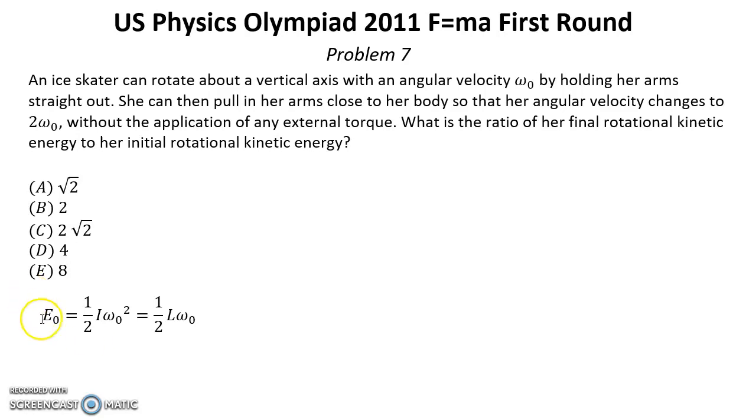So we can rewrite this formula in the form of 1/2 L omega 0, where L is the same initially and finally. And now we can express the final kinetic energy, which equals 1/2 the same angular momentum L multiplied by the new omega, which is 2 omega 0. So it means that the new kinetic energy is exactly twice greater than the initial kinetic energy, which is answer B.